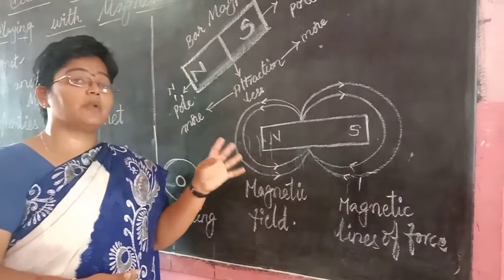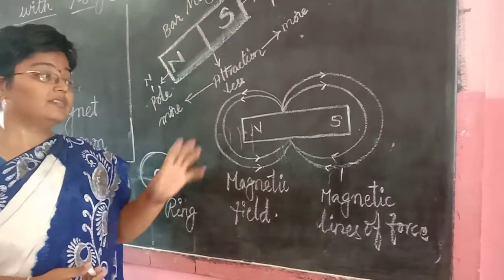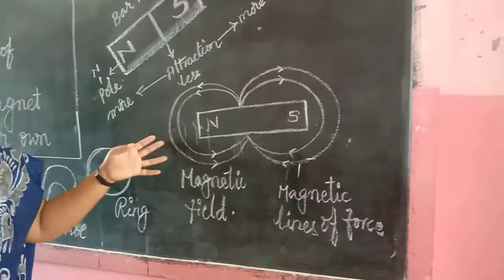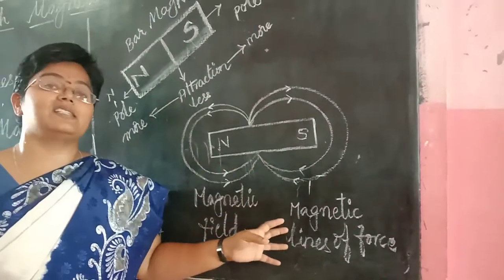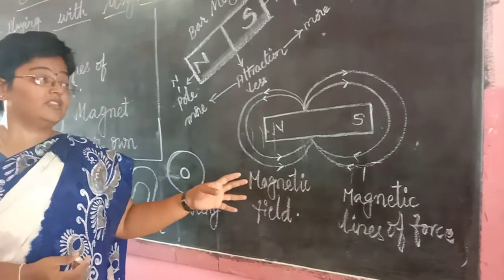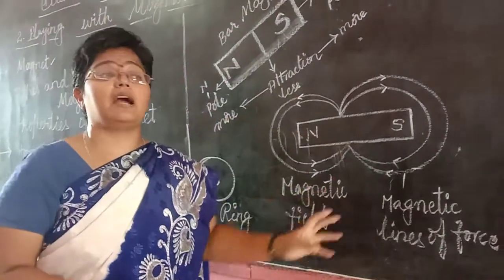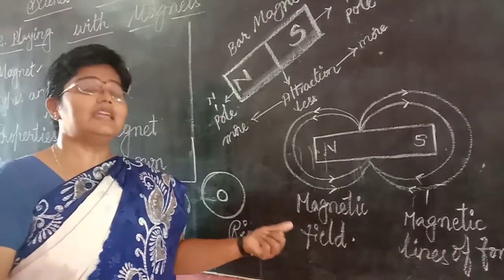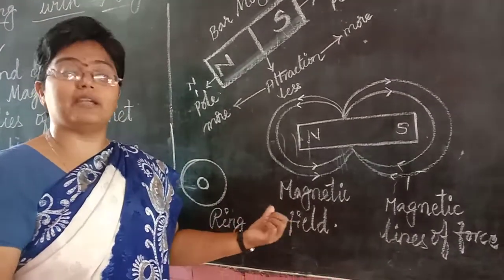The attractive property of the magnet, or the lines which are aligned around the magnet, are said to be magnetic lines of force. And the field around the magnet which has the attraction is said to be the magnetic field.